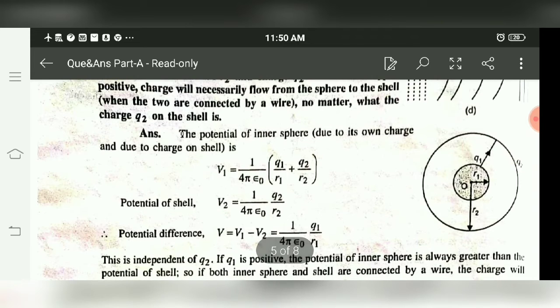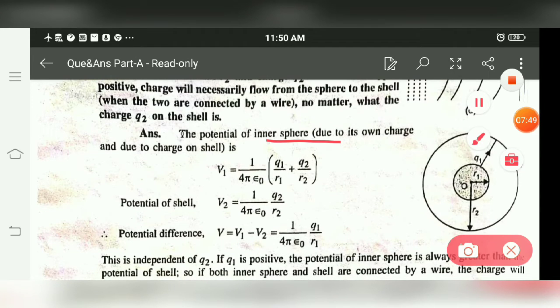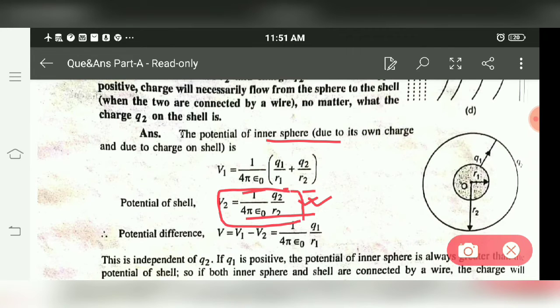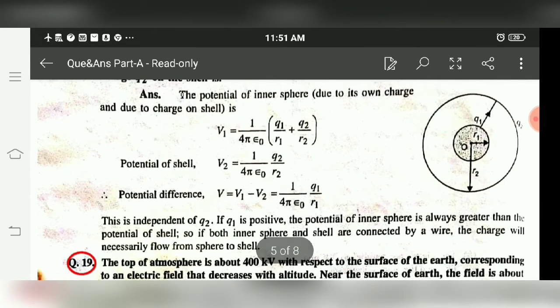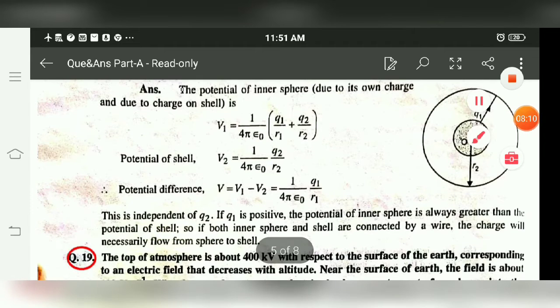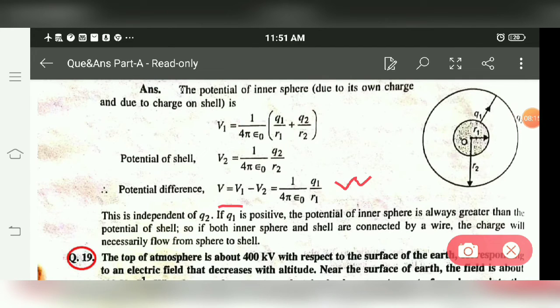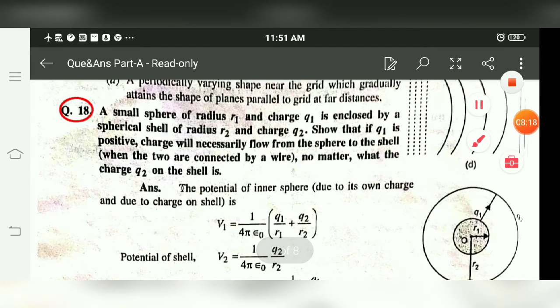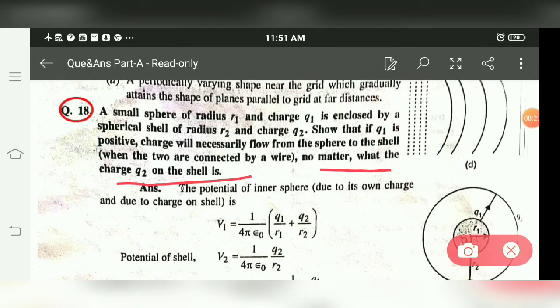The potential on the inner sphere equals the potential due to its own charge plus that due to the shell. But the potential on the shell does not contain q1, so it is just this term, representing the shell having its own charge. If we subtract the two potentials, the shell term cancels, and we just get the q1 term. So the potential difference depends only upon q1. It does not depend upon the charge on the shell.